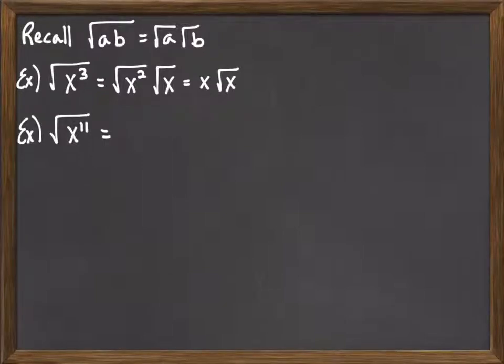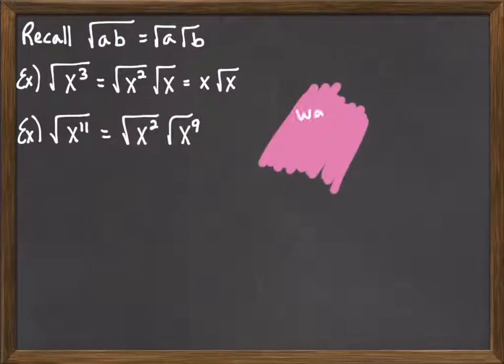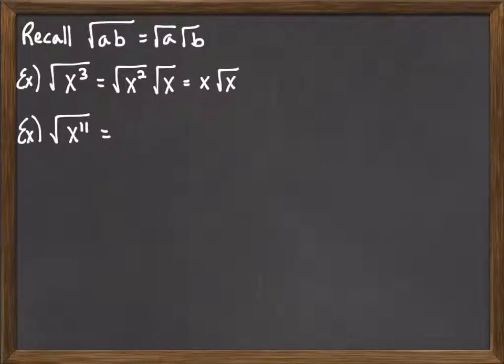In our next example, consider x to the 11th. Well, we could write that as x squared times x to the 9th, but wait a minute. That seems like too much work, because then we've got to break up the x to the 9th. So if we're going to rewrite it, we should rewrite it using the biggest possible power that 2 would go into. So in the case of x to the 11th, that would be x to the 10th. And then we can take 2 into 10 and get x to the 5th. And so the answer would be x to the 5th times the square root of x.